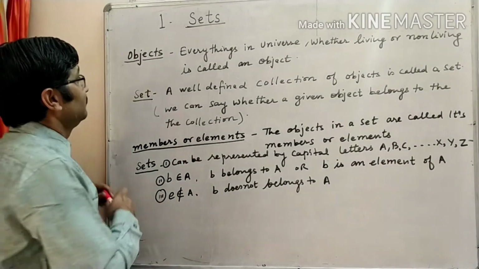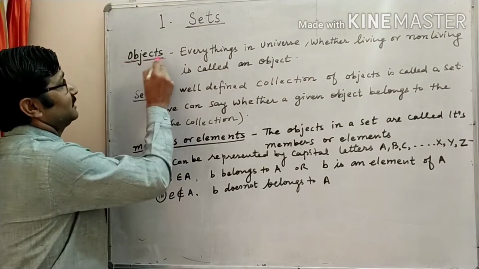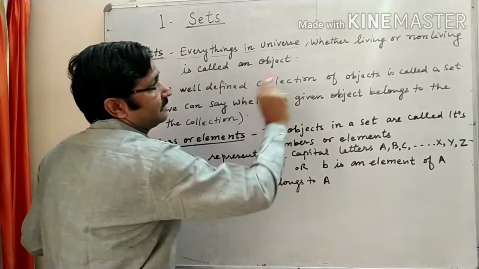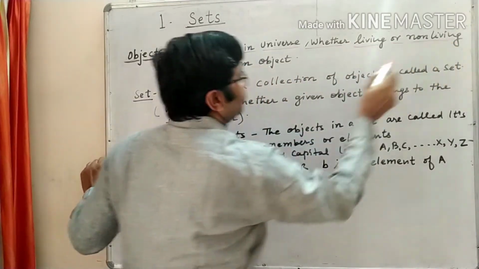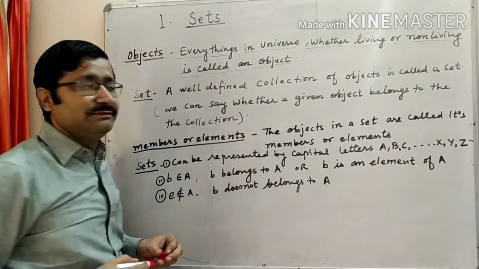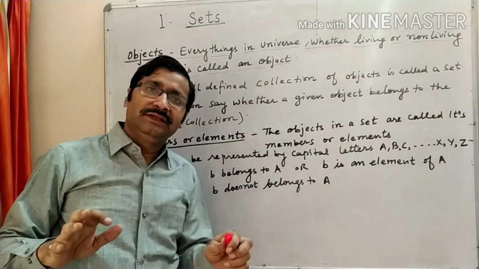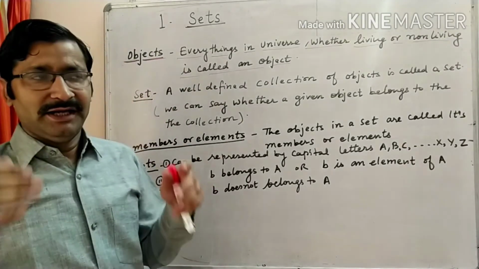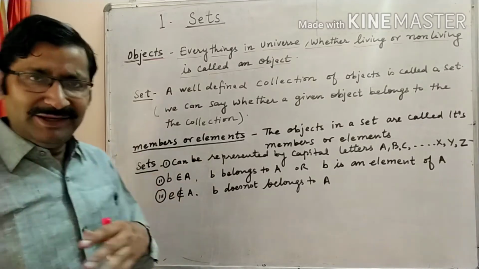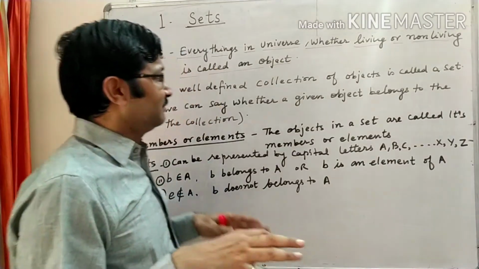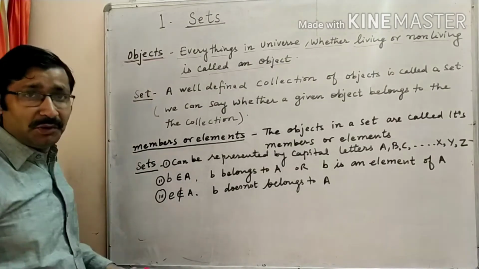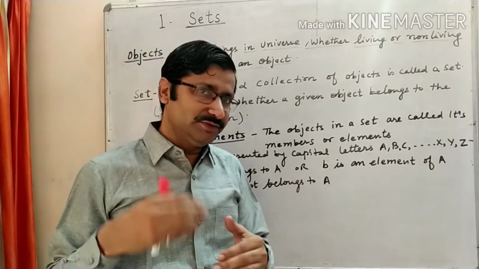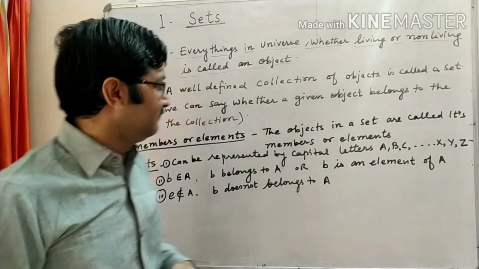The set topic is very simple, and look here, there are some terms we will use. The first term is objects. What is an object? Everything in the universe, whether living or non-living, is called an object. Trees, names of countries, human beings, animals, alphabets, everything that is living or non-living will be called an object. So in sets, the main work is with objects. The object is very important here.